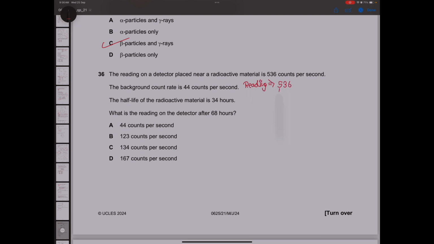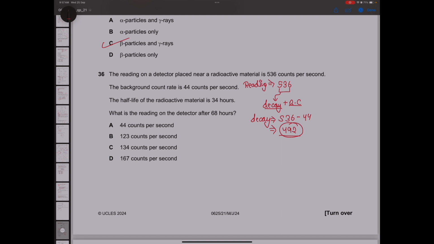536. Now, this 536 contains the decay along with the background count. Background count and decay are both there. So let's first calculate only the decay. Decay will be the reading minus the background count. So 536 minus 44 will come out to be 492. So this is the original decay of the radioactive isotope, right?